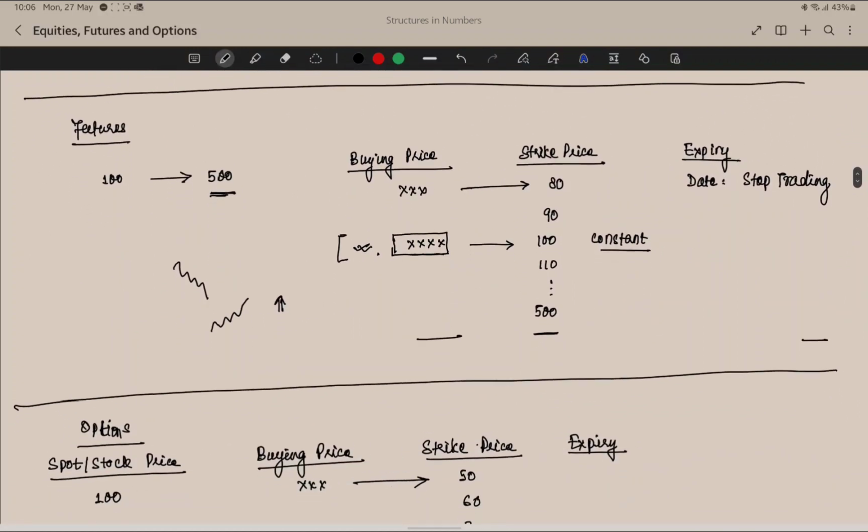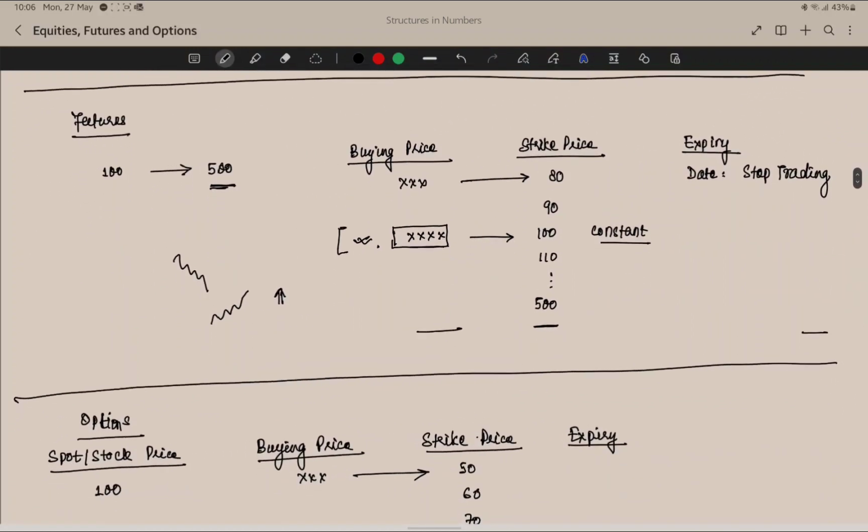Next, let's try to understand what futures are. Futures are something that are based on equities. This is based on stock price. Stock price is also called spot price. Depending on whether the market is going up or going down, the price of the futures may change.